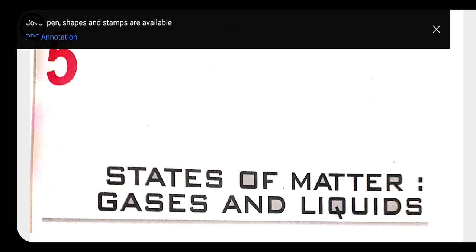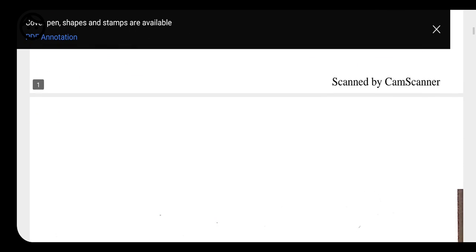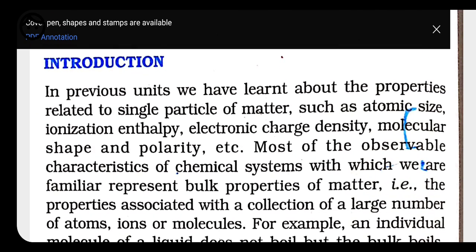Before this chapter we have discussed many properties of individual atoms and molecules, like their ionization enthalpy, their molecular size, their density, their polarity, different properties we have discussed, but that is the individual property of an atom and molecule. But here in the laboratory, the property of individual atoms or molecules is not what is taken.